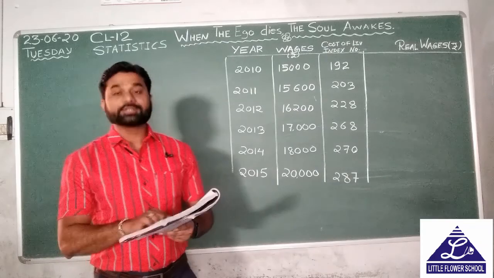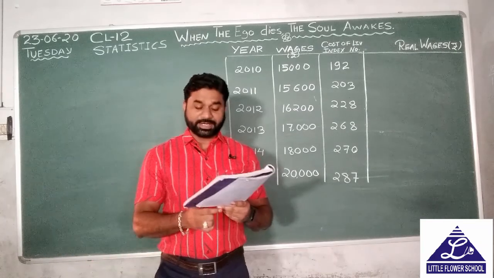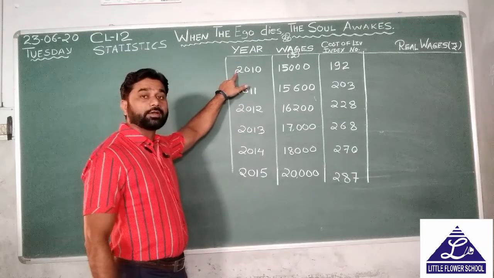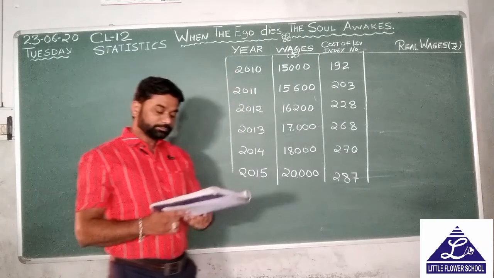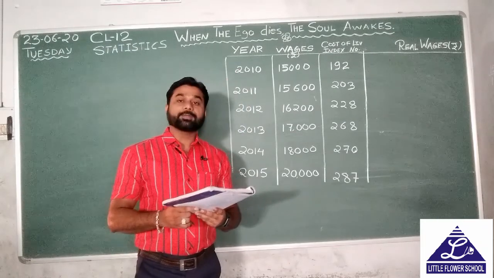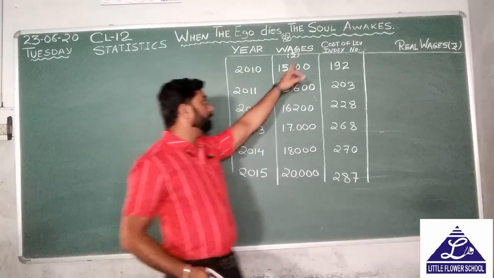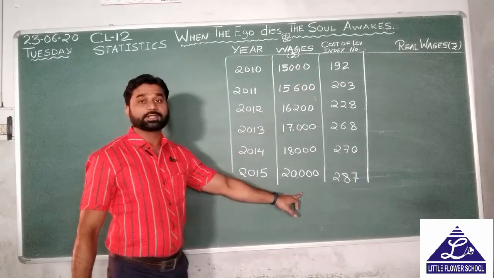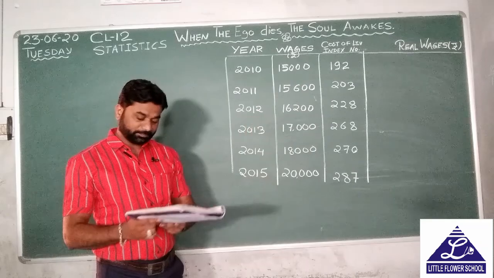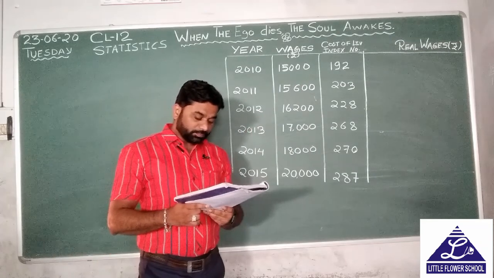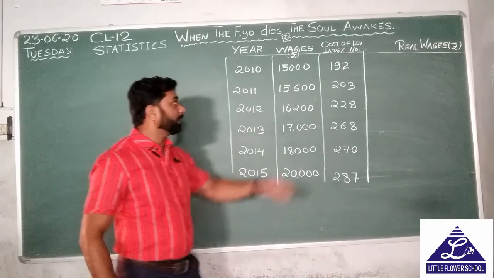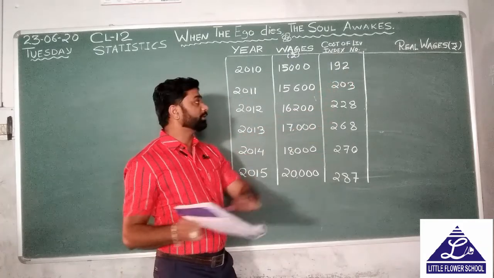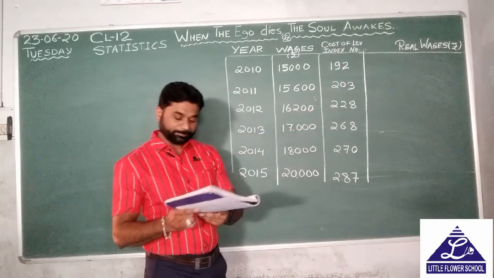Years are given, that is 2010 to 2015. I have already written it on the blackboard. Then the average monthly wages, this is the wages column, and I have written the wages given respectively for the years. Now the cost of living index number is also given in the question, which I have already written.